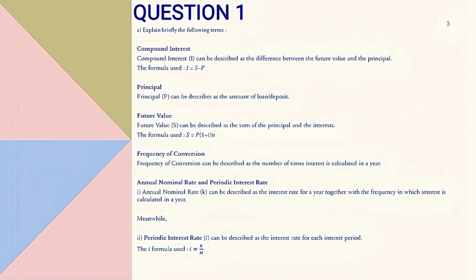Last but not least, we will end with annual nominal rate and periodic interest rate. Annual nominal rate can be described as the interest rate for a year together with the frequency in which interest is calculated in a year. Meanwhile, periodic interest rate can be described as the interest rate for each interest period. The formula used is i equals k divided by m.